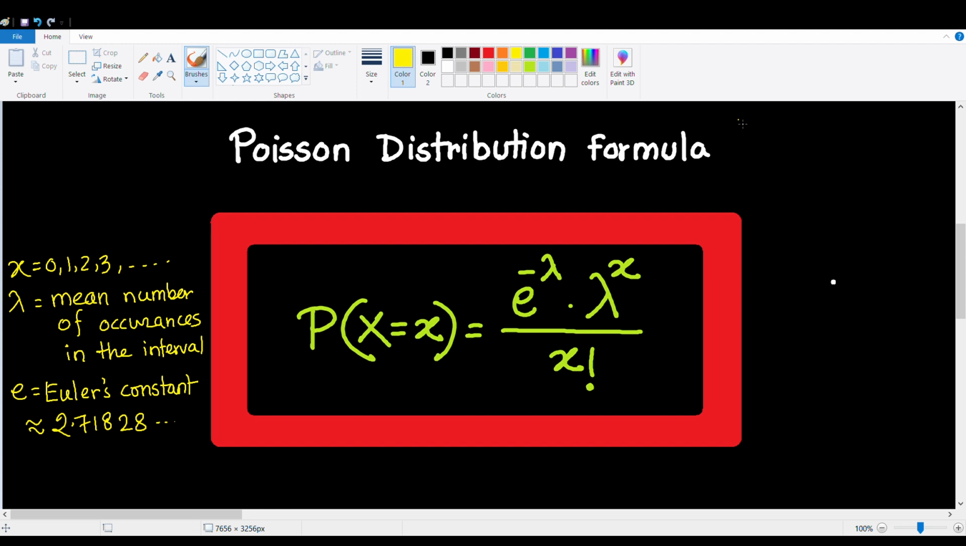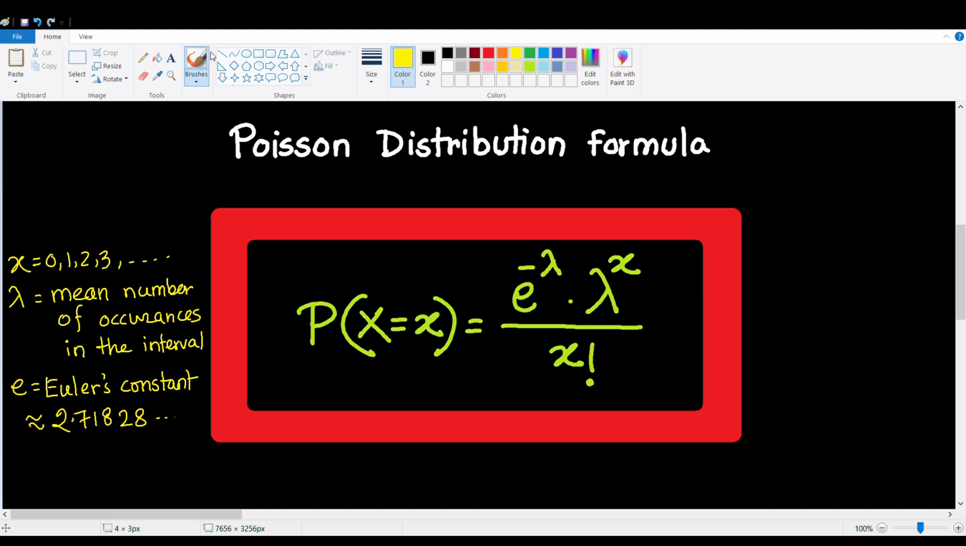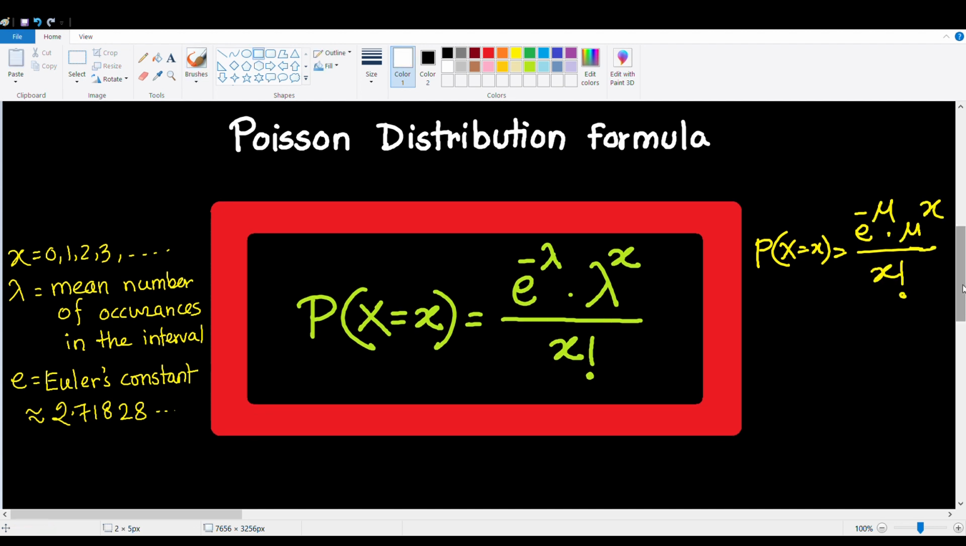So I repeat the formula. If the mean number of occurrences of an event in the interval is lambda, then the probability of x occurrences of the same event during the same interval is e to the power minus lambda times lambda to the power x over x factorial. Now there are some textbooks that use mu to represent the mean number of occurrences of events instead of lambda. So their formula looks like p of x equals e to the power minus mu, mu to the power x over x factorial. You can use either of the symbols in the formula while solving the problems.